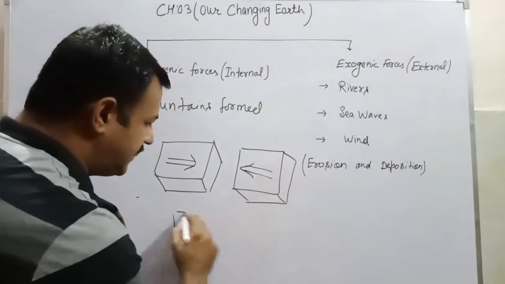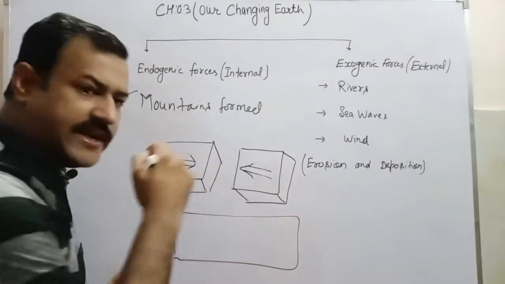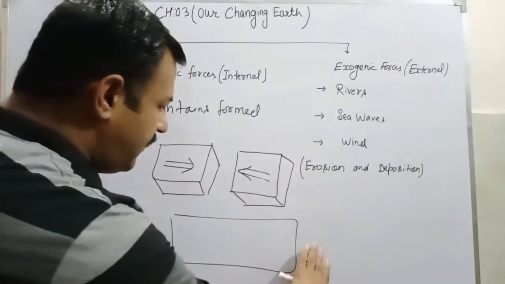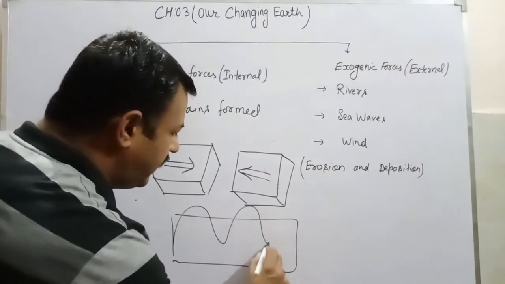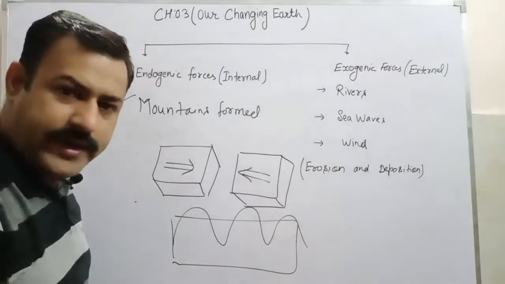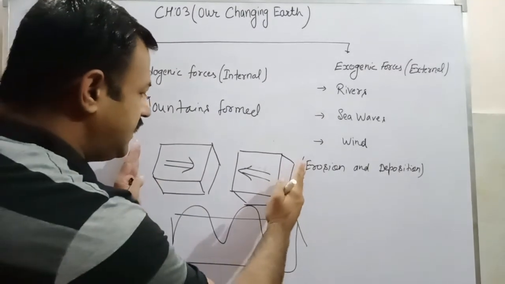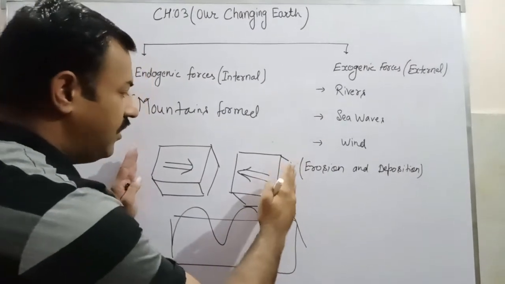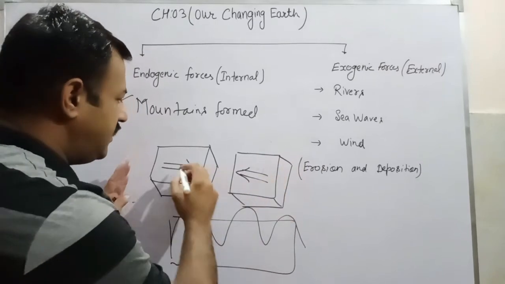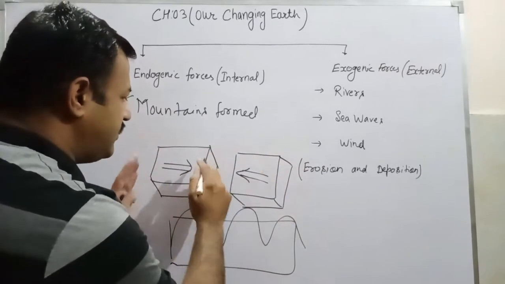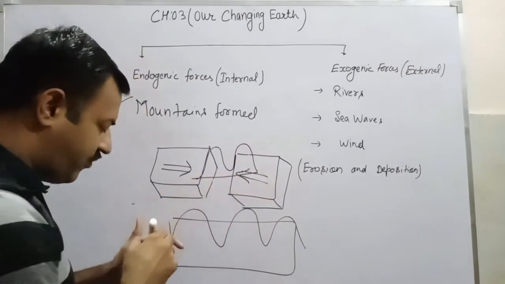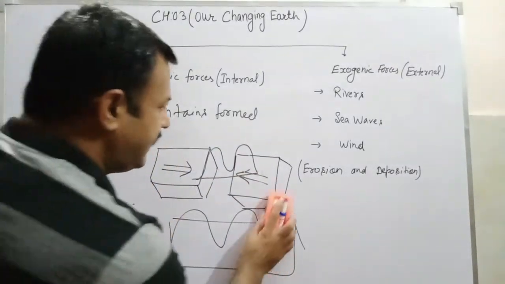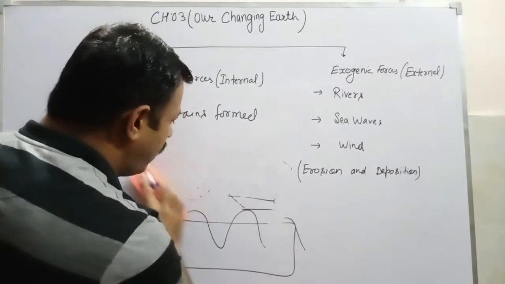Suppose you have a towel here. You can do this activity at your home. When you push this towel from both of the corners, you will find that there will be a fold in the towel like this. Similarly, when the convergent movement is happening on the earth crust, then this land part, when they strike each other, will start to fold like this. So the earth crust will fold like this, and it will take the shape of a fold mountain.